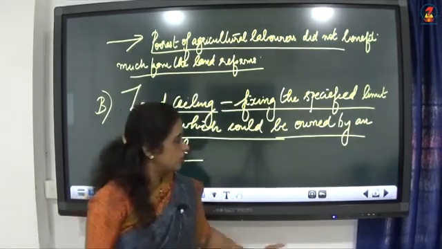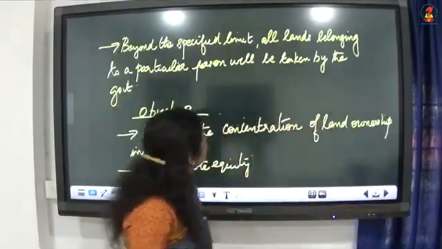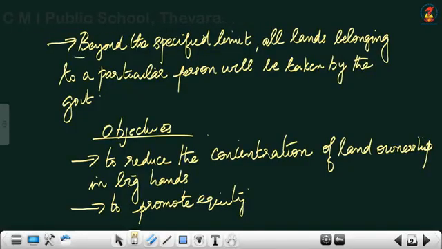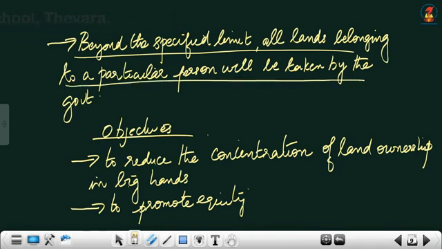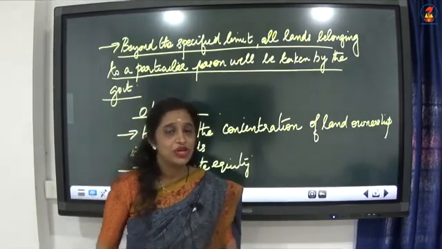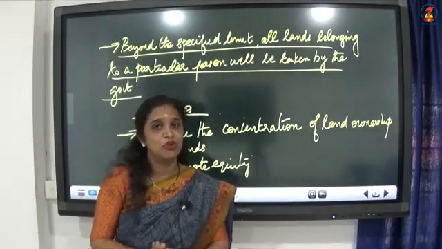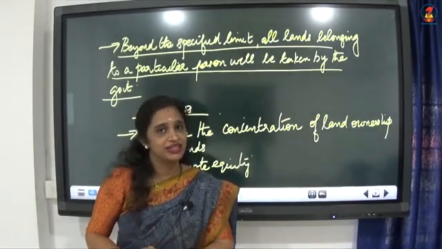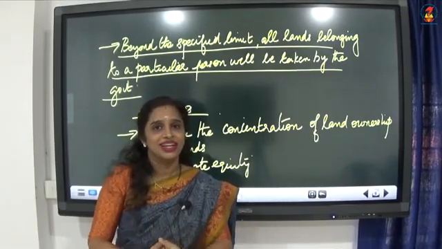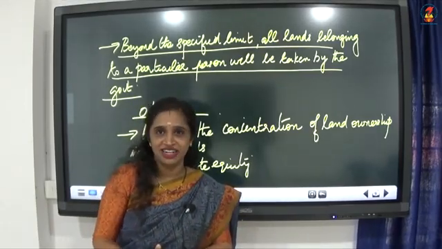Now let us see how the government practiced that. Beyond a specified limit, all the lands belonging to a particular person will be taken by the government. I told you, big landowners used some loopholes and still acquired the land which they could get from the tillers.